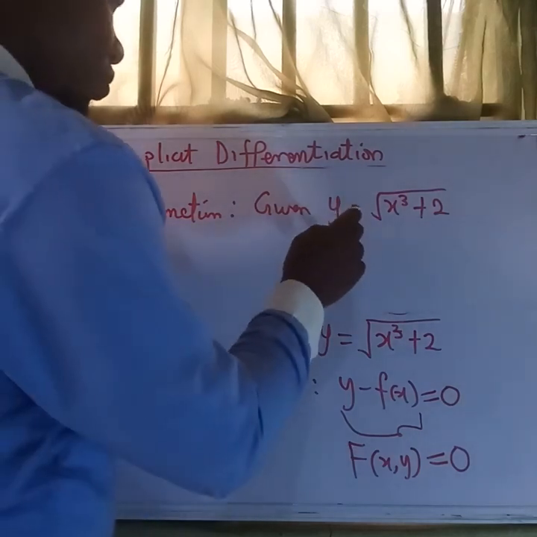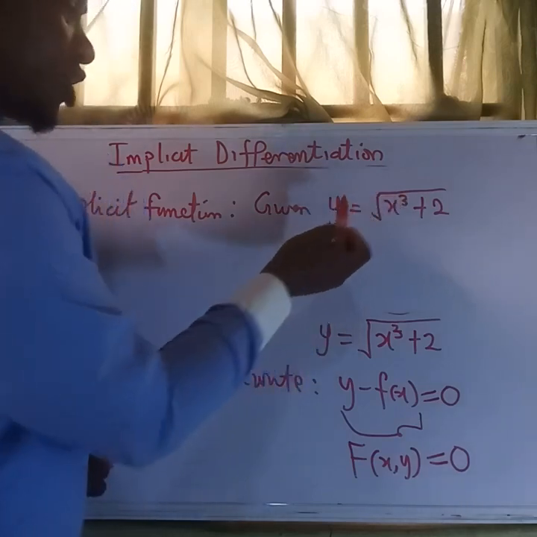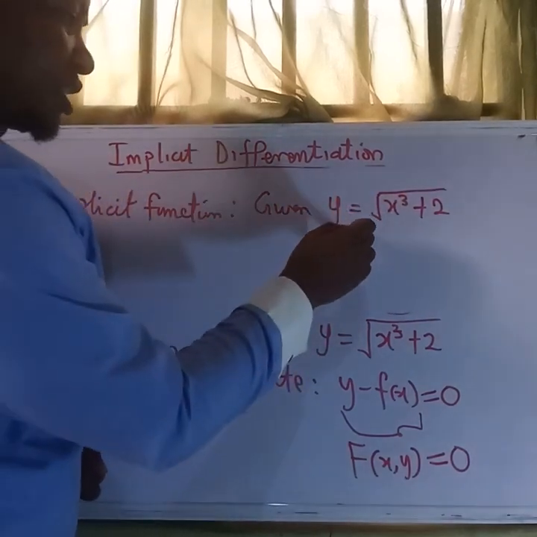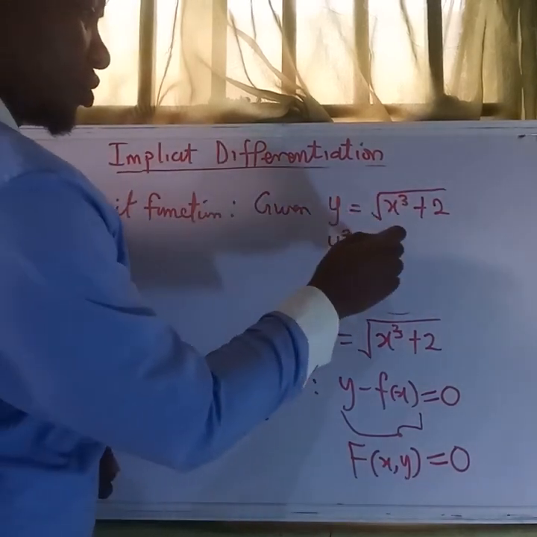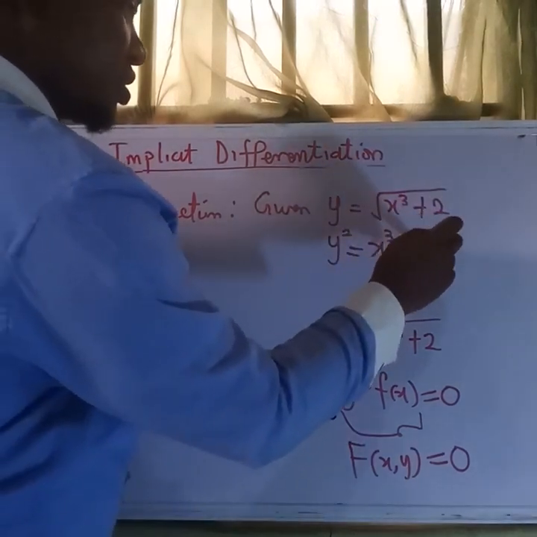We want to mix both x and y together. How do we mix this? Let us first of all take the square of both sides, removing the square root.